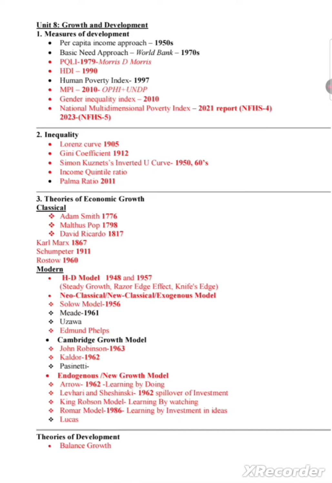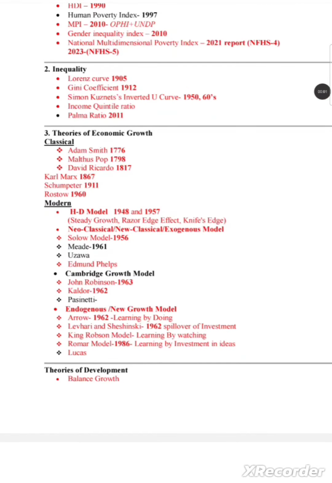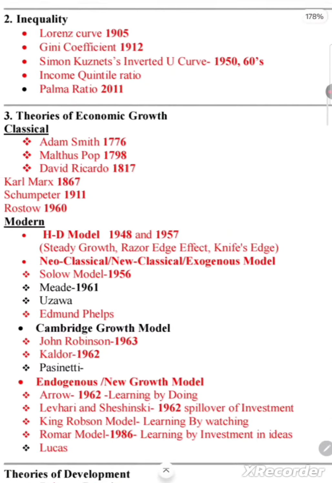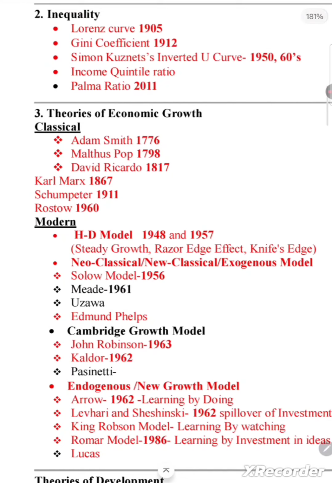Next one is inequality, in which you have to do the Lorenz curve, Gini coefficient, Simon Kuznets curve, income quantile ratio and Palma ratios. Then in the theories of economic growth, you have to do the Adam Smith theory, Malthus, David Ricardo, Karl Marx, Schumpeter, Rostow, Harrod-Domar model.